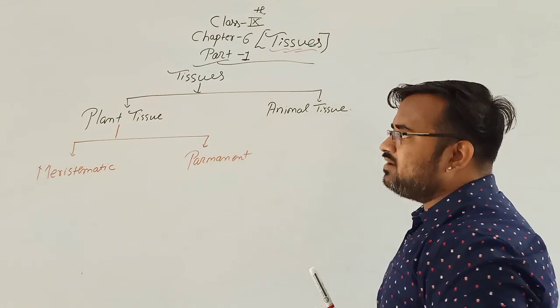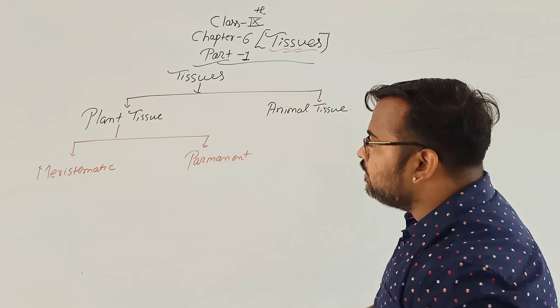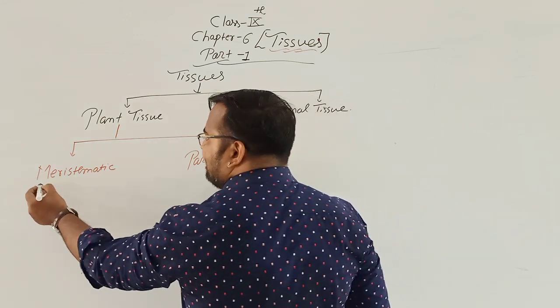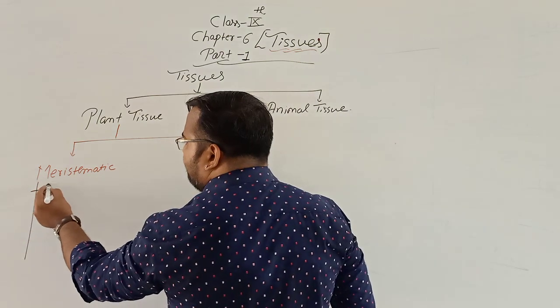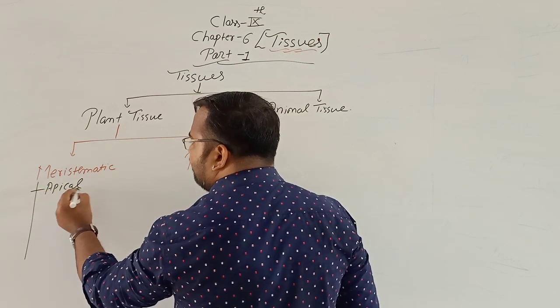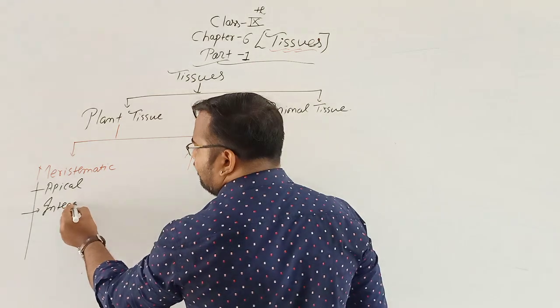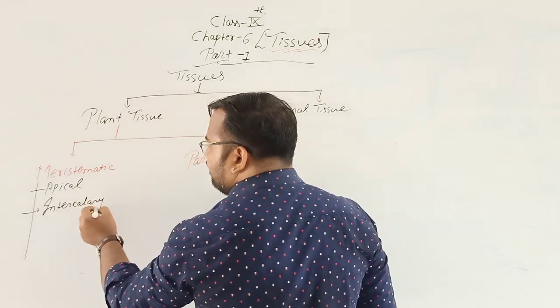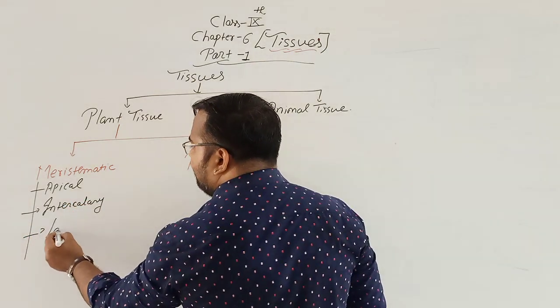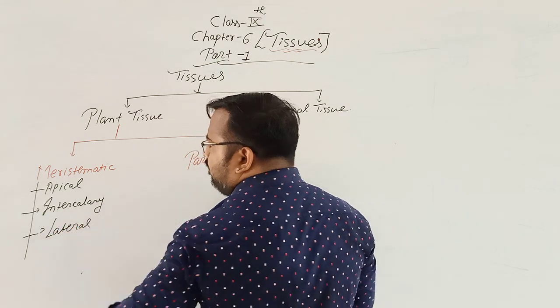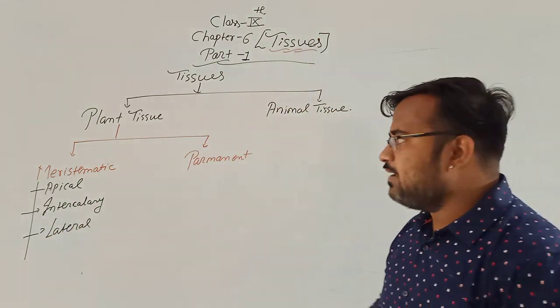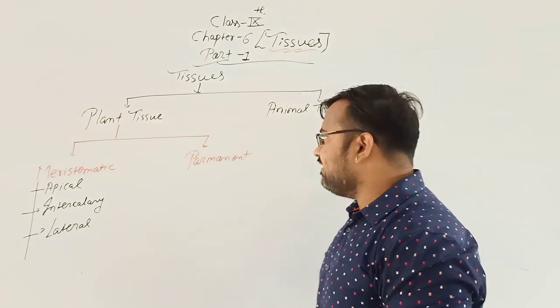Meristematic tissues are of three types: apical, intercalary and lateral.